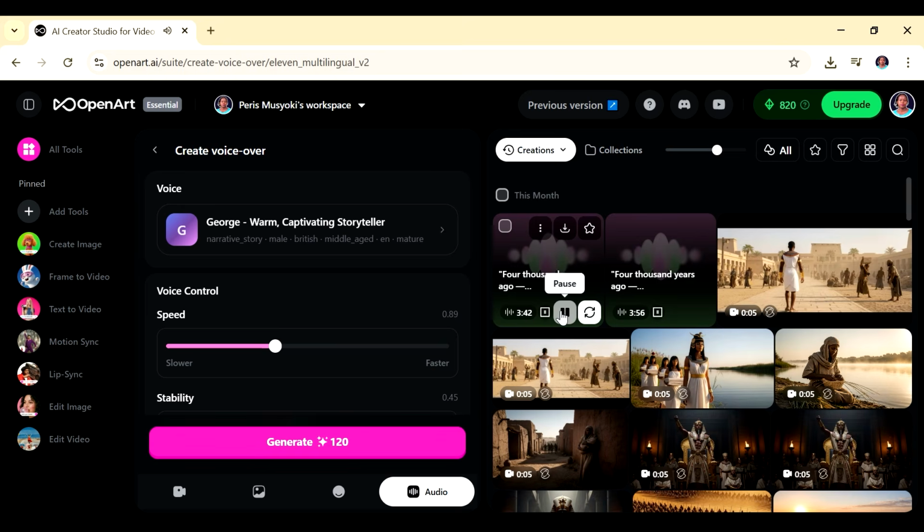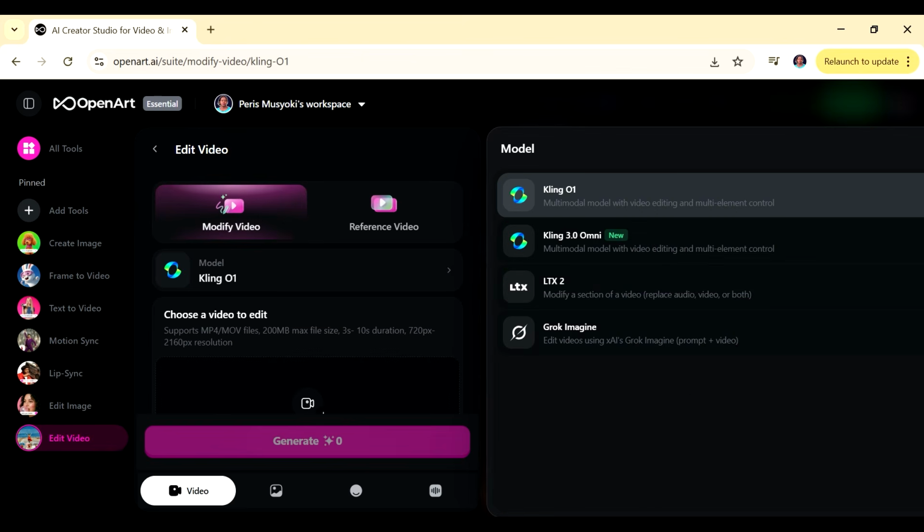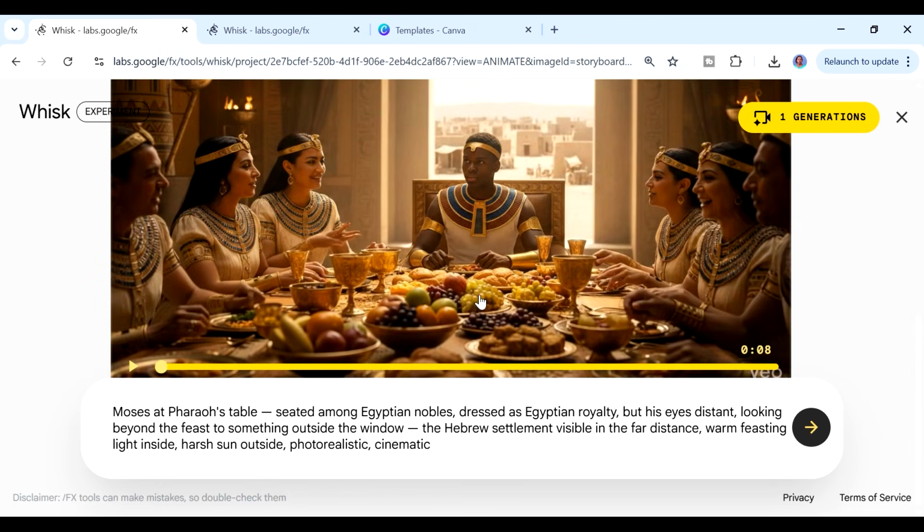Yeah, and then you just download it. And let's go back and just see what Whisk has created for us for the animation.